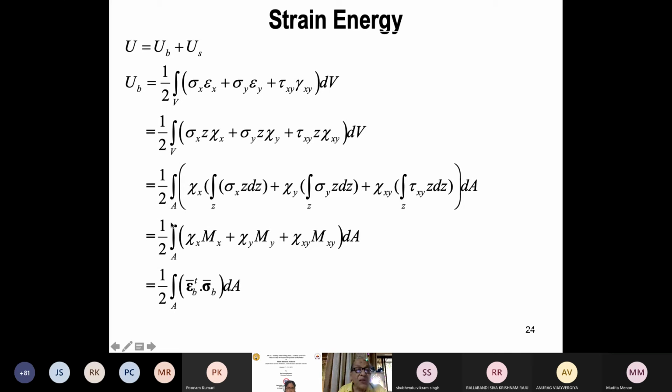So now you see here the entire expression is 2-dimensional. Now I don't have z, it is subsumed. Z dimension is subsumed in Mx, My, Mxy. So now the problem has been reduced to 2 dimensions. That means now I will study only the mid surface, only a 2-dimensional element, not a 3-dimensional element. So this is the great beauty of this derivation and plate theory.